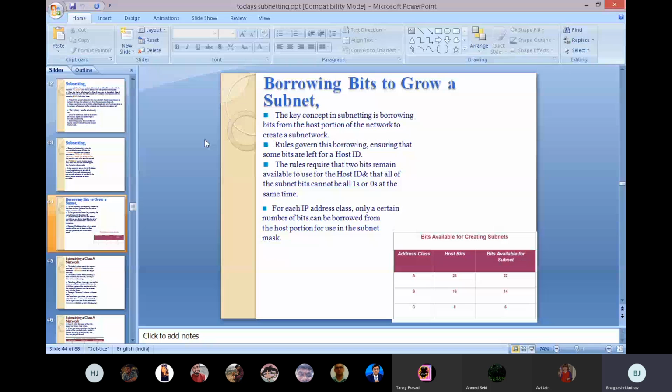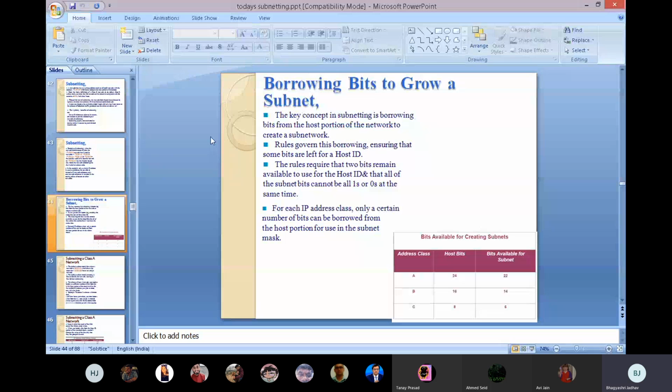Now, borrowing bits to grow a subnet. How are we growing our subnet? The key concept of subnetting is borrowing bits from the host portion of the network to create another subnetwork. Rules govern this borrowing to ensure that some bits are left for host ID. The rules require that 2 bits remain available to use for the host ID, and that all the subnet bits cannot be all ones or zeros at the same time. This is important.